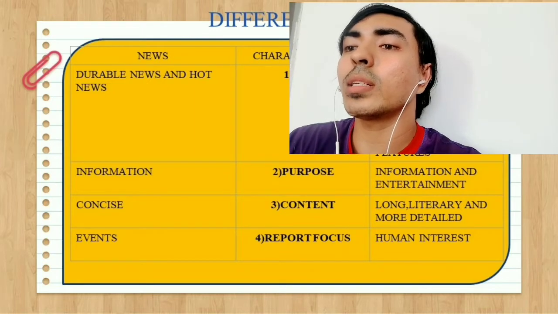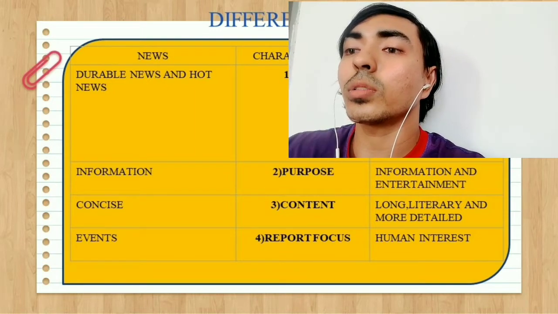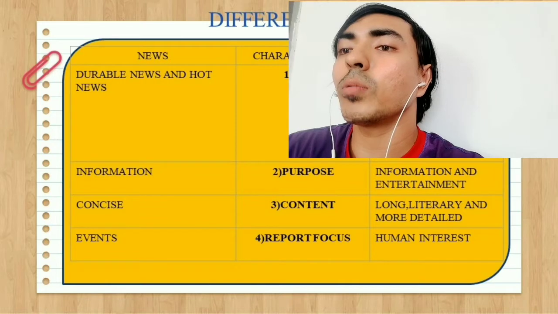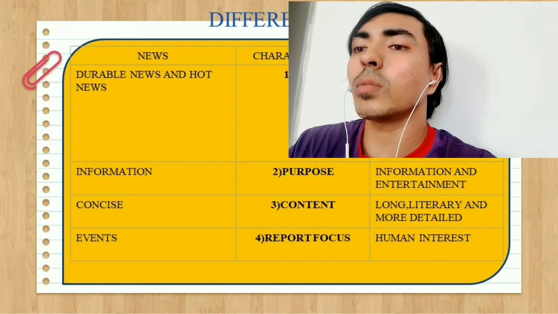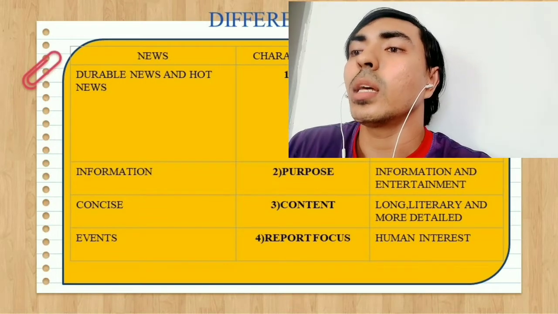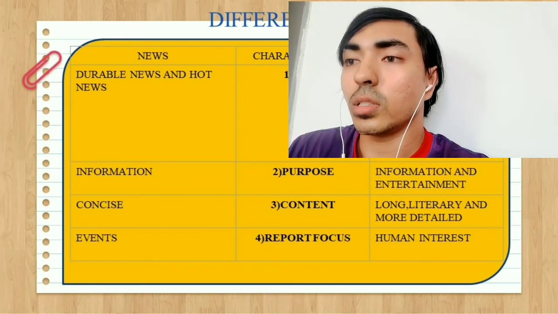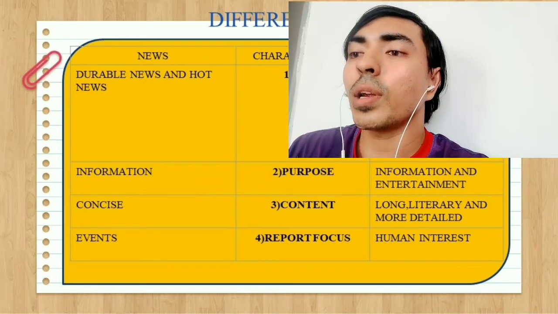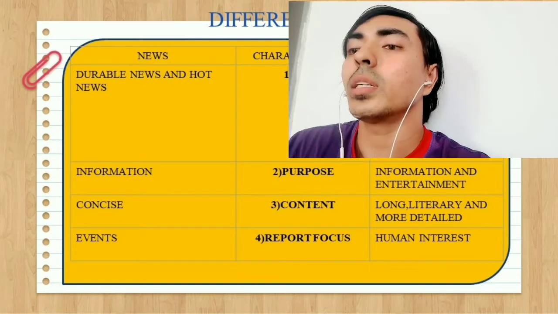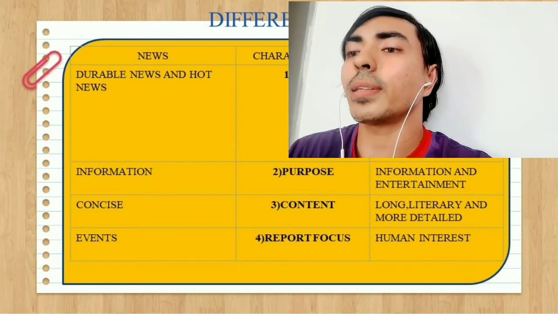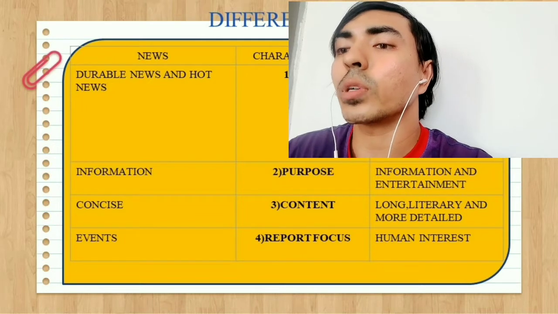Okay, the third one is characteristic on content. If we look at the news, it is more concise, and the features are long, literary, and more detailed. Okay, the fourth characteristic is report focus.